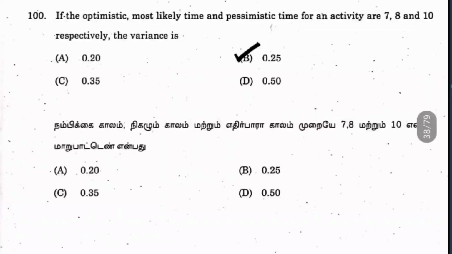Question 100. If the optimistic, most likely and pessimistic times for an activity are 7, 8 and 10 respectively, the variance is what? To find the variance, it is the square of the standard deviation. So we can find the standard deviation here. Standard deviation is nothing but pessimistic time minus optimistic time divided by 6. So here it is 10 and 7. 10 minus 7 is 3. 3 by 6 is 1 by 2, so it's 0.5. When you take the square of 0.5, it is 0.25, option B.